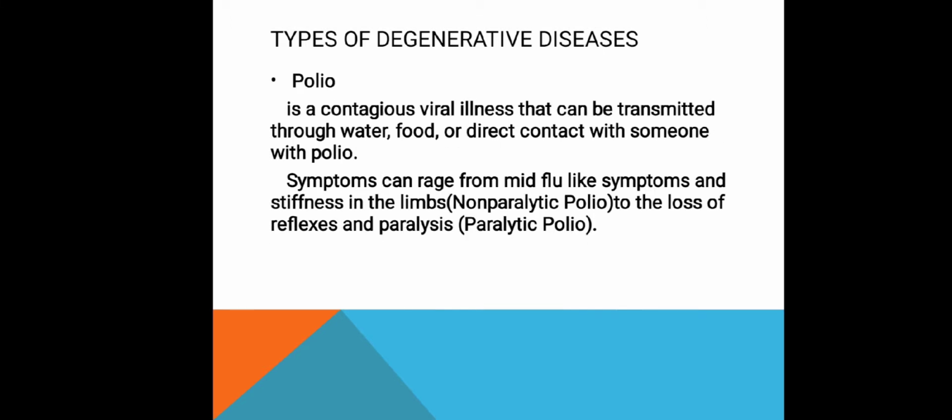The third type of degenerative disease is polio. Polio is a contagious viral illness that can be transmitted through water, food, or direct contact with someone with polio. Symptoms can range from mild flu-like symptoms and stiffness in the limbs, which is non-paralytic polio, to the loss of reflexes and paralysis, which is called paralytic polio.